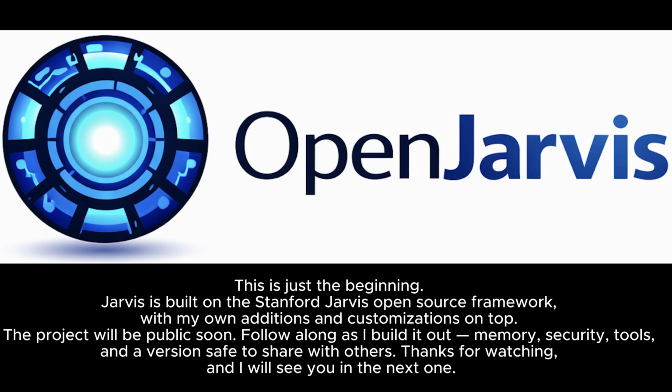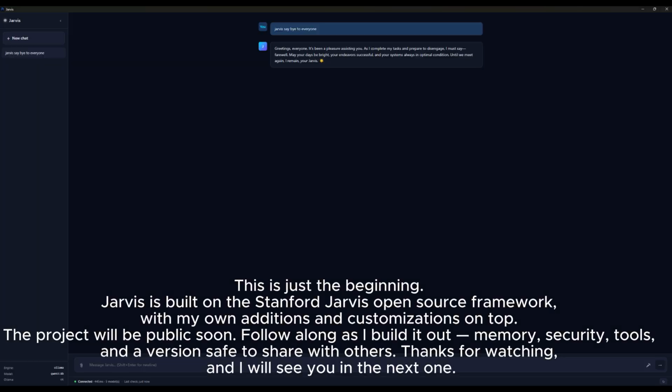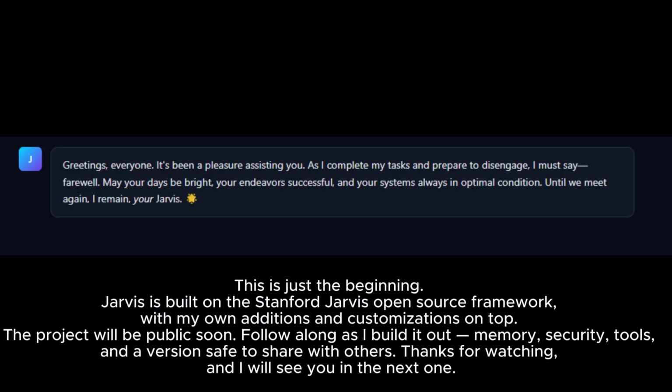Jarvis is built on the Stanford Jarvis open-source framework with my own additions and customizations on top. The project will be public soon. Follow along as I build it out. Memory, security, tools, and a version safe to share with others.